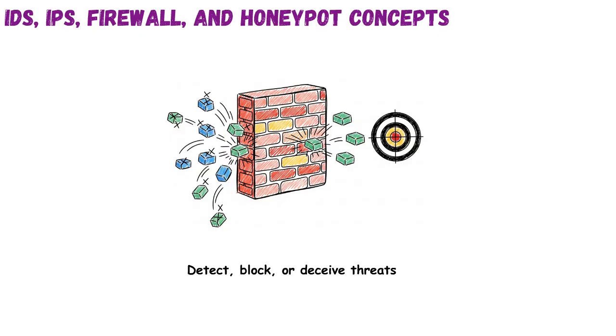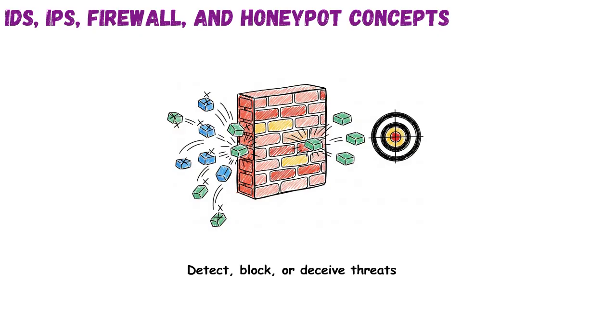Attackers must evade detection and bypass controls. Defenders must tune these tools for visibility and control. Each device provides logs, alerts, or behavior that reveals attempted compromise or misuse. Attackers study these layers to avoid tripping alarms. Defenders leverage them to delay, detect, or trap adversaries.